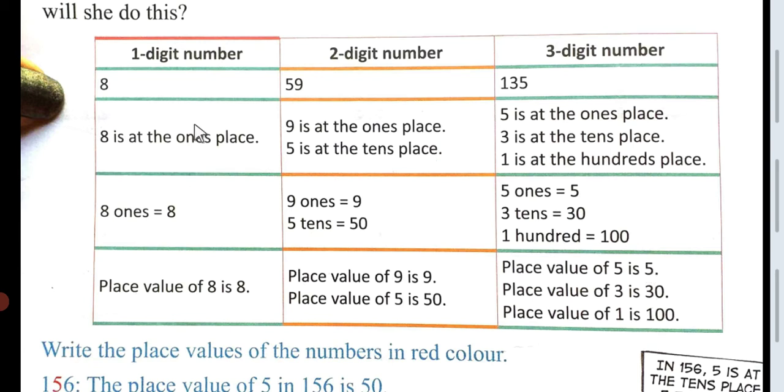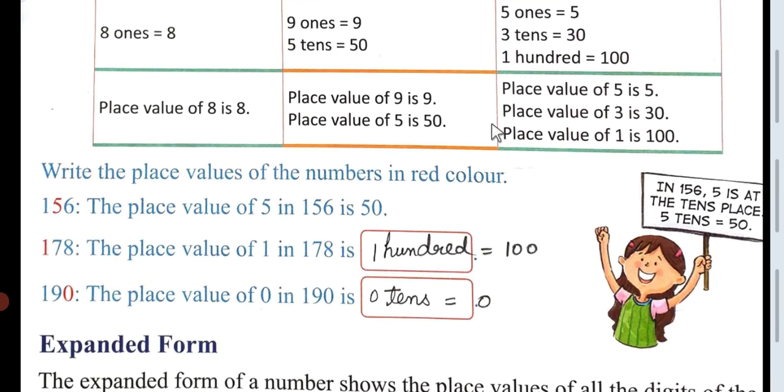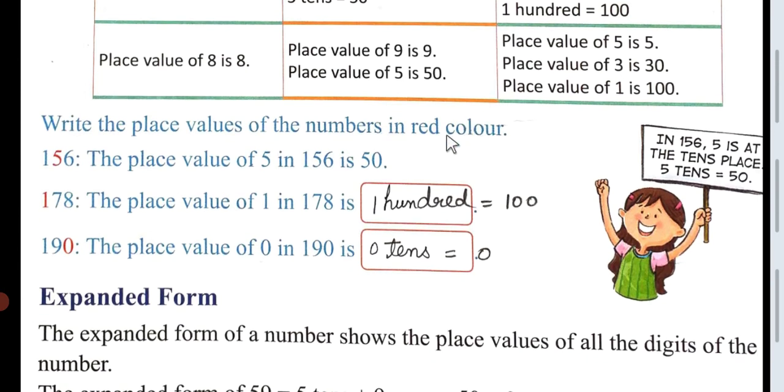So this is how we can find out the place value of a digit in the numbers. So let's move on. As you can see, this girl is also carrying a banner with her and she is raising her hand. In 156, 5 is at the tens place. So 5 tens is equal to 50.